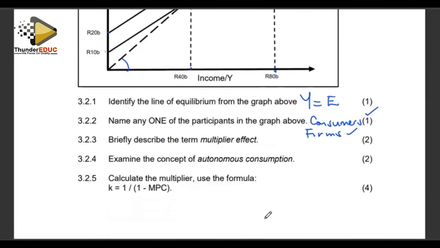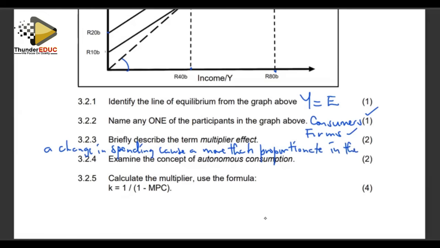Multiplier effect. Right, we're not talking about multiplier, we are looking at the change which is brought by expenditure. A change in spending causes a more than proportionate change in aggregate demand, in the total income.